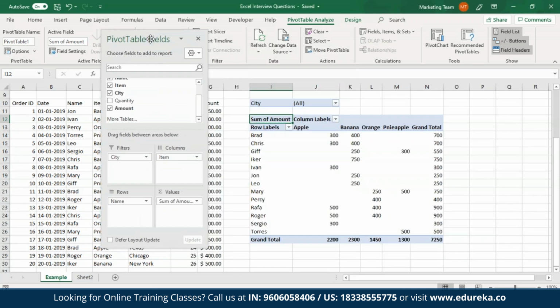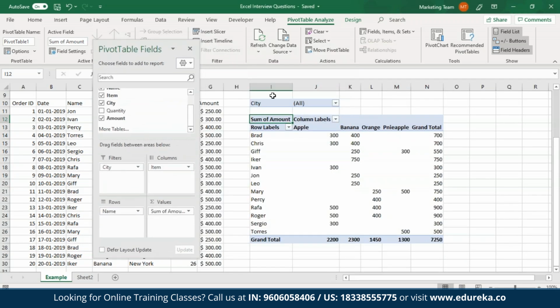As you can see over here, a pivot table has been created which contains all the names as rows and all the item names as the columns. Also, you can see all the amounts that are collected for each item by each of these vendors, and also the grand total of each of them.